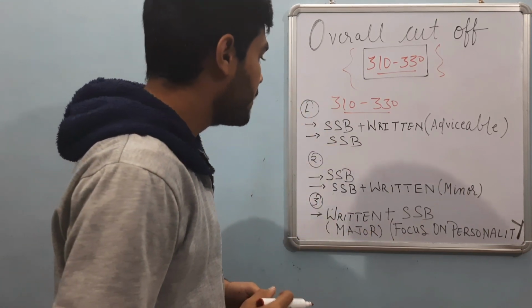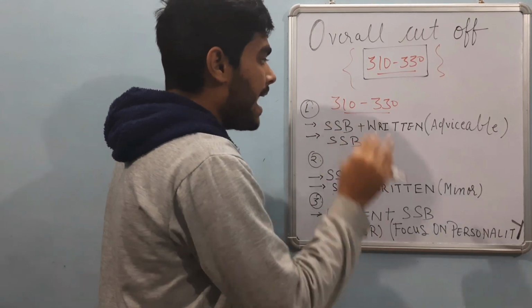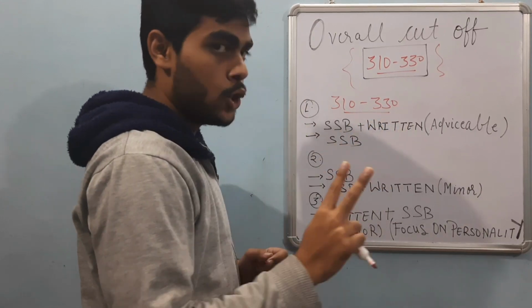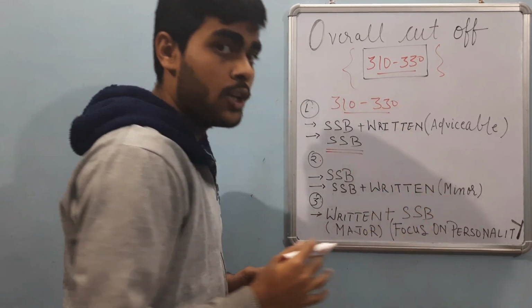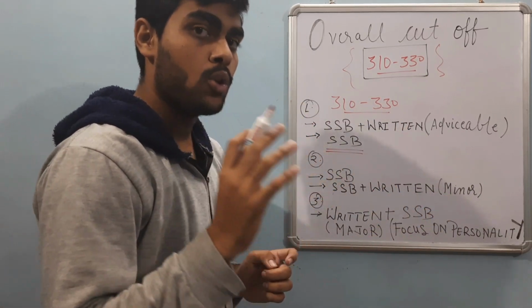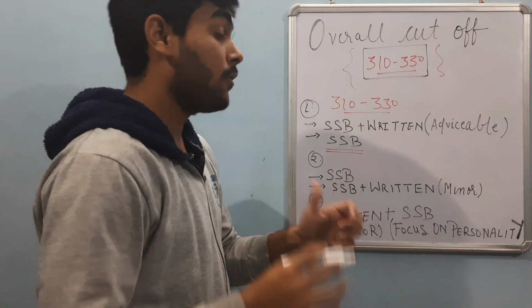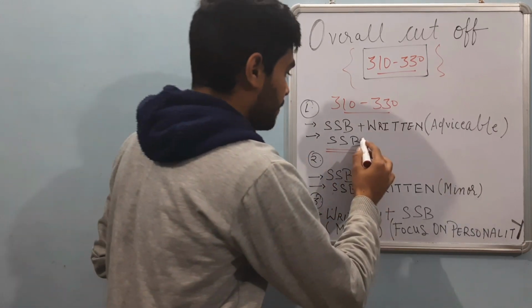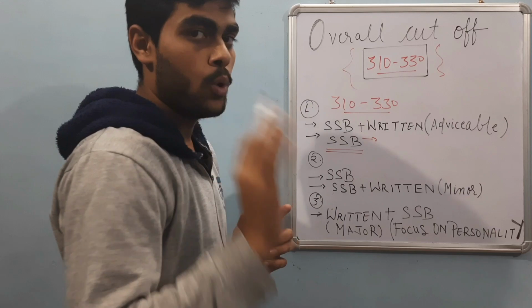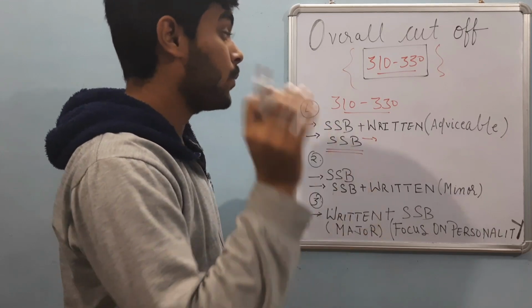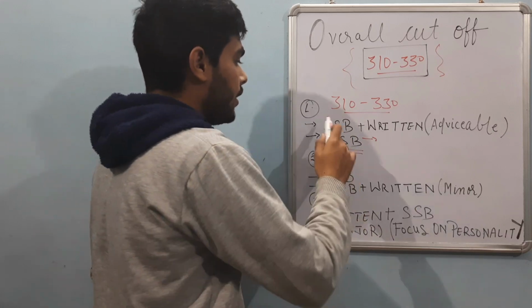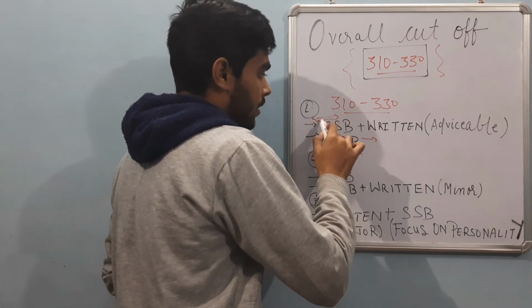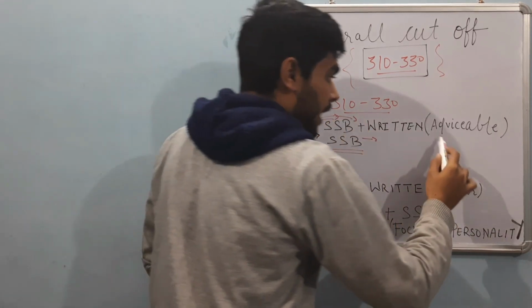Number 1 is you can prepare for SSB as well as written, and number 2, you can prepare only for SSB. If you are confident that you will clear the cutoff, and also you are confident that you can clear the SSB in your first attempt, then go with SSB preparation only. But if you are not sure that you can clear the cutoff or the SSB in the first attempt, then you can take this path, and it is advisable also.